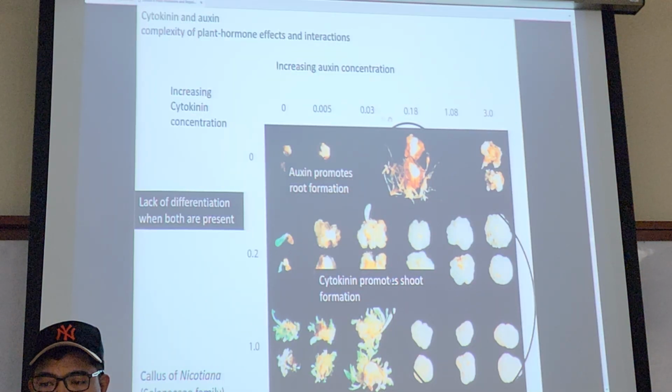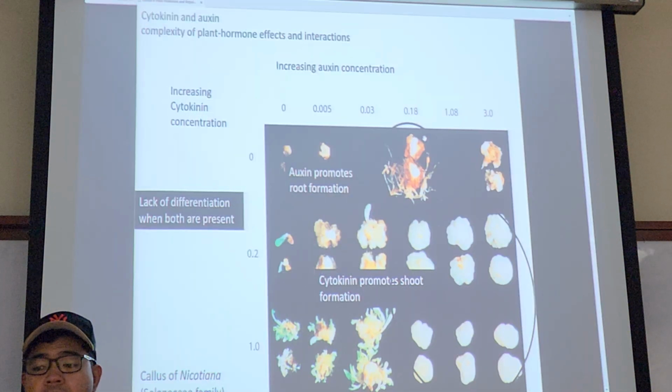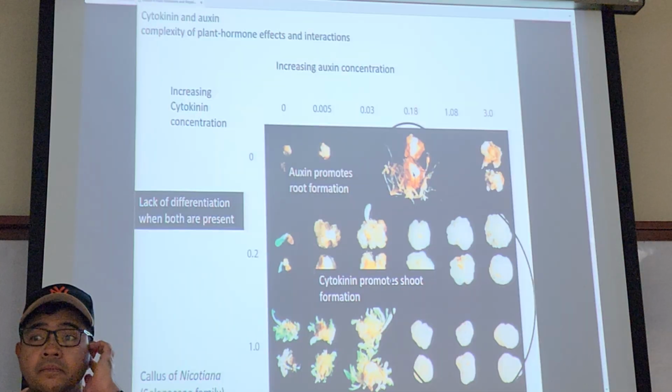But the moment you reduce the amount of auxin, maybe half or 70%, you will start to have the formation of shoots. High concentration of cytokinin, low concentration of auxin, you will start to have shoots coming on. But if you have a low concentration of cytokinin but rather high concentration of auxin, you will get rooting instead.